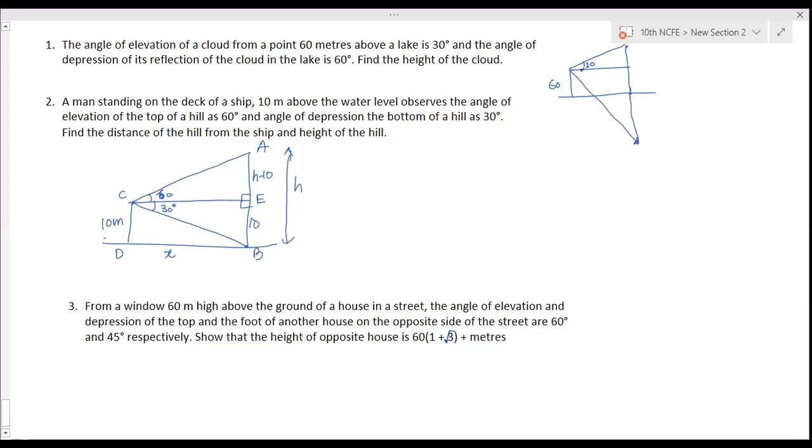The angle of depression of the cloud is 60 degrees. This height is h. This height is equal to h. This is 60. Oh, okay, ma'am. Thank you. Understood. Yes, ma'am, I got it right.